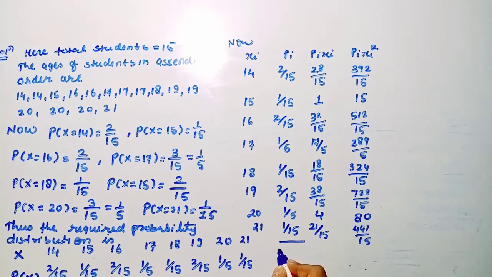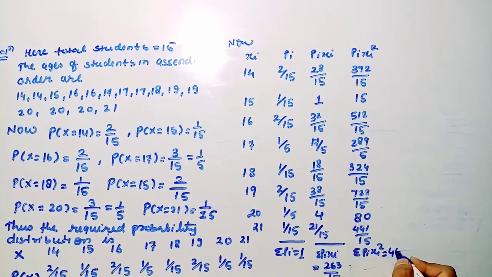Now adding all this probability we will get 1. Now sum of pi xi, you can use the calculator, students, to simplify: 263 by 15, and sum of pi xi square will be 4683 divided by 15. Okay students, so let us write in the reduced form over here. So we got 263 by 15.